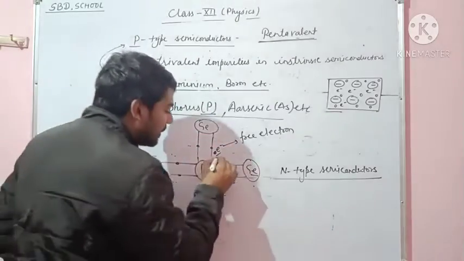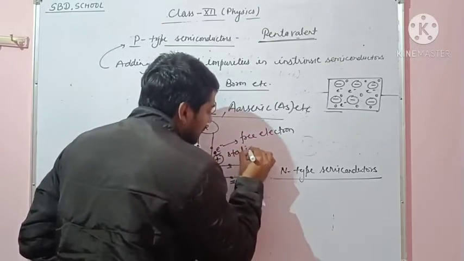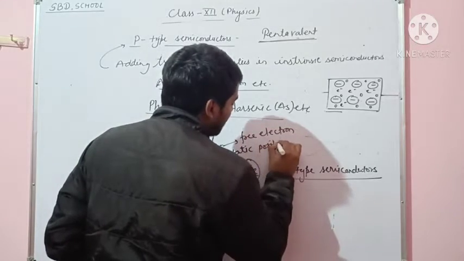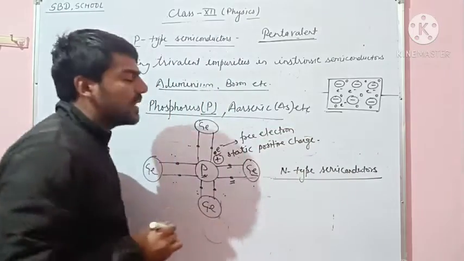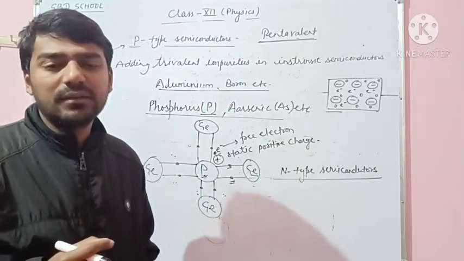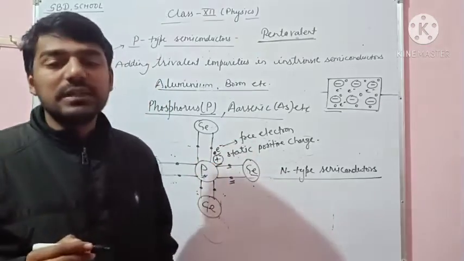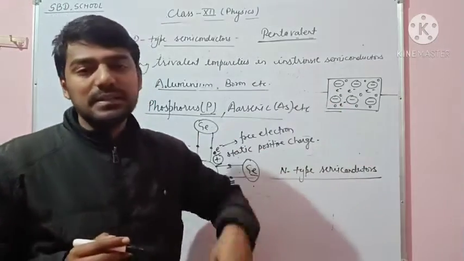So here a static positive charge is available on the n-type semiconductor, and on the p-type a static negative charge is available.